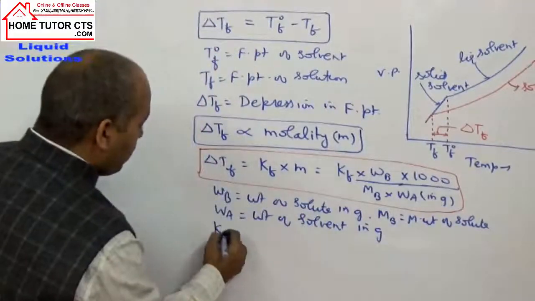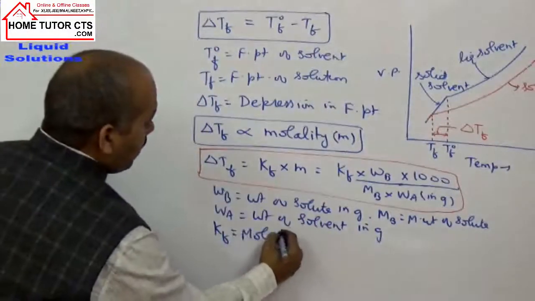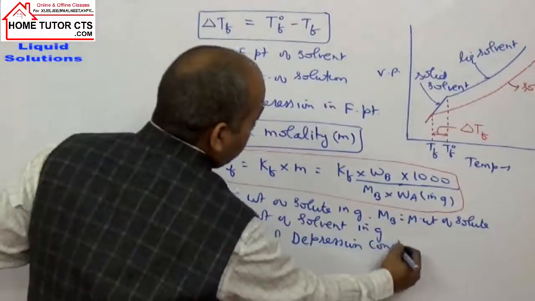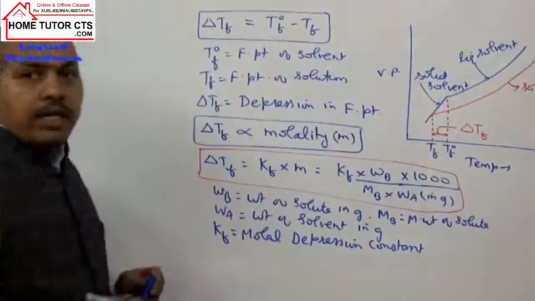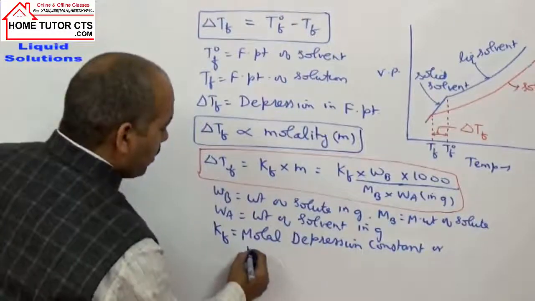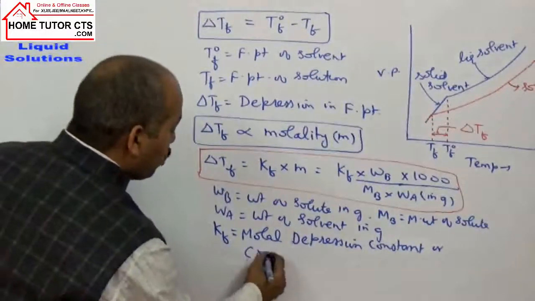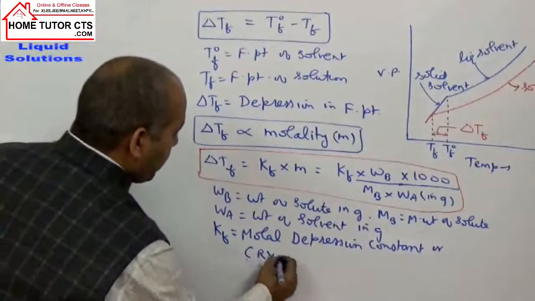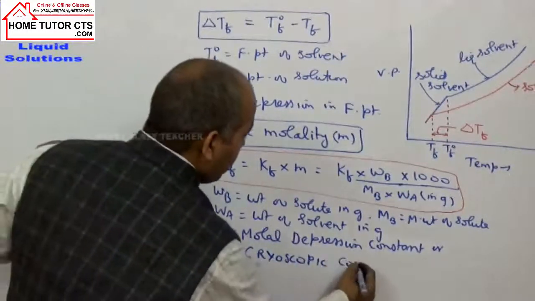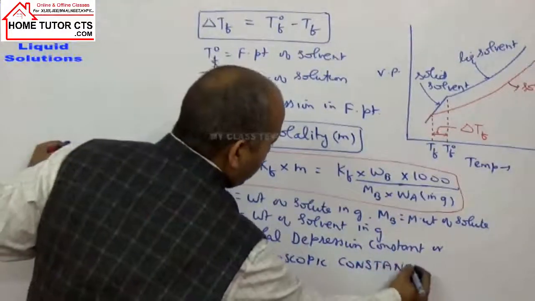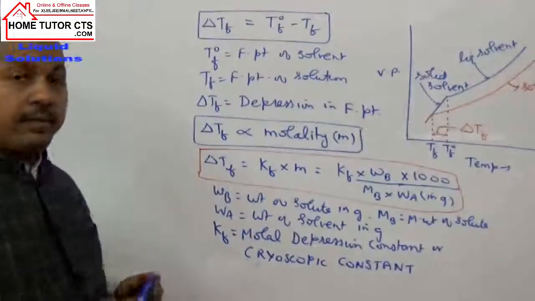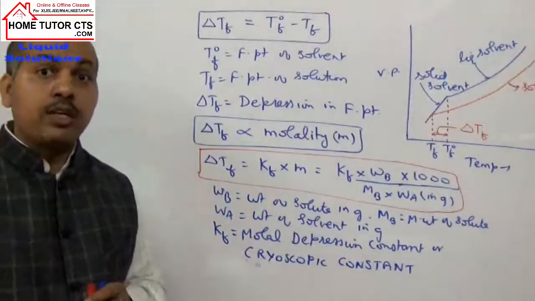And this Kf is called the molar depression constant. It is also called the cryoscopic constant. Like in the previous topic, I told you Kb value was different for different solvents.